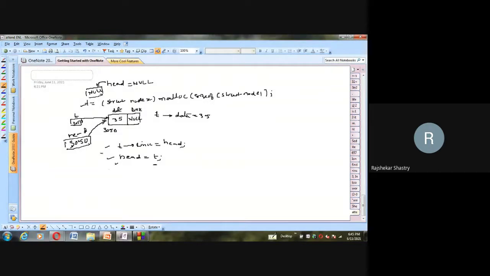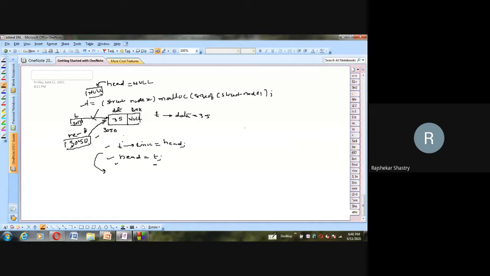So once we come out of this algorithm, the temporary local variable which we generally declare, called T, will be destroyed. But head still remains the same, because head is a global variable. So head is still holding this single node which has the data value 35. This is how, if head is null, we can insert a new node at the beginning.